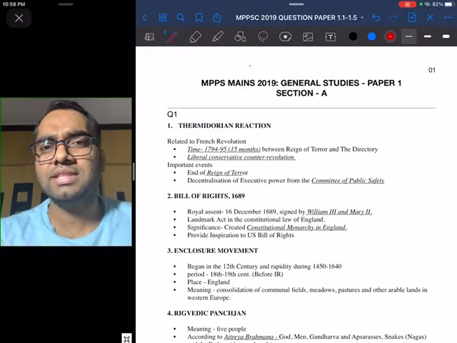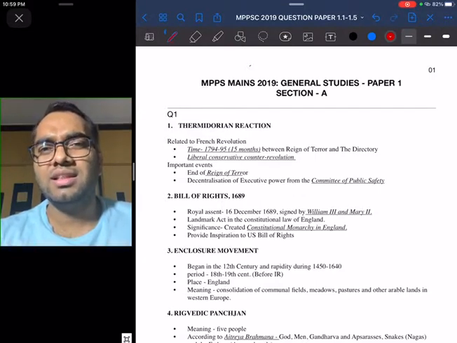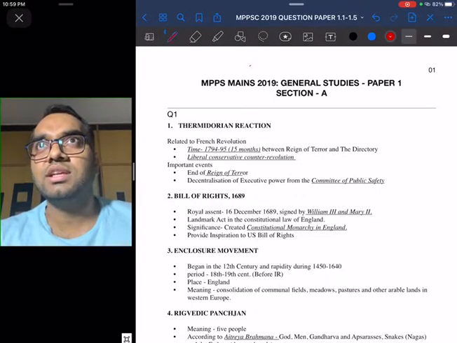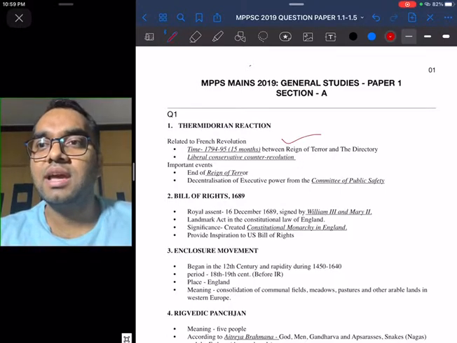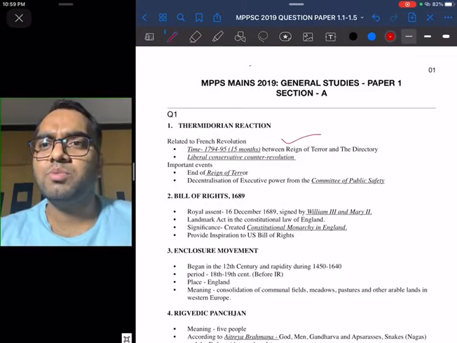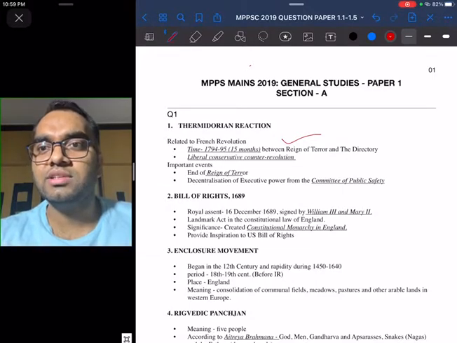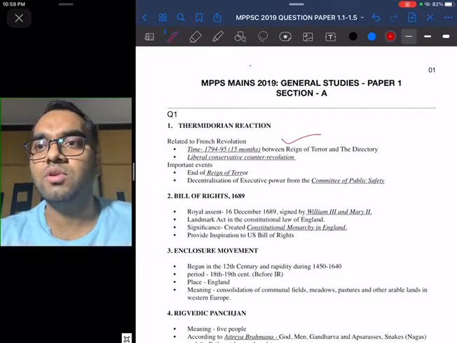Then second point, one can write the time period. It took place in 1794-95. Total length approximately was 15 months, and it was in between the Reign of Terror and the Directory. We all know that the French Revolution started in 1789 and goes on till 1799. So this is the time period. And then third point, one can write that this Thermidorian reaction was a liberal conservative counter revolution. So this is one important point.